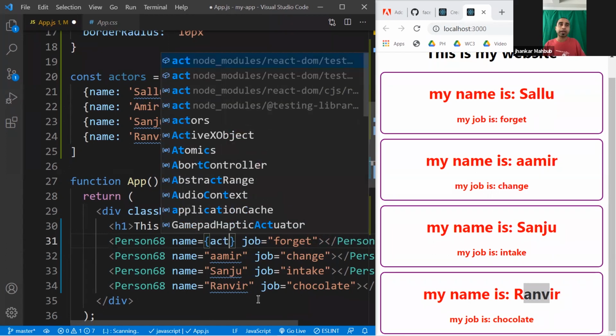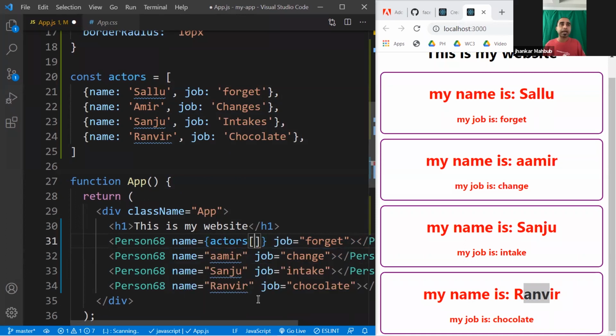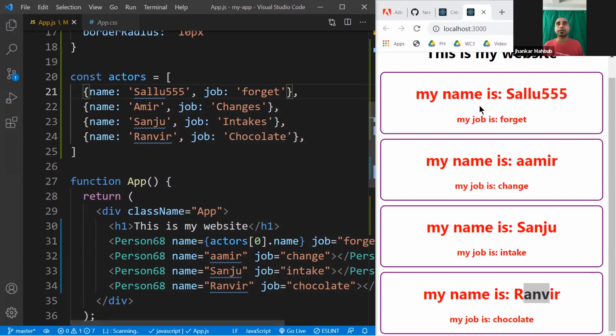And that's why you can do an actors array. The first one is 0, and then dot name. And maybe we'll make it 55, just to make sure that this is a different value. If that works, this would be 55. So I set this, and you'll see this changes.